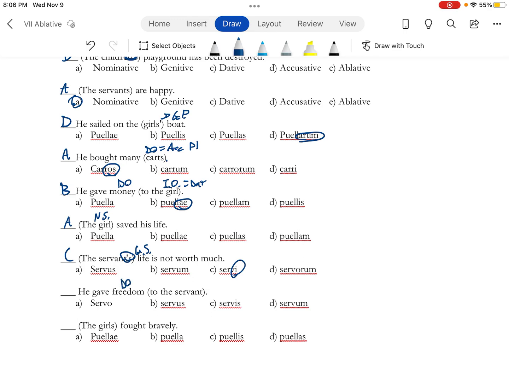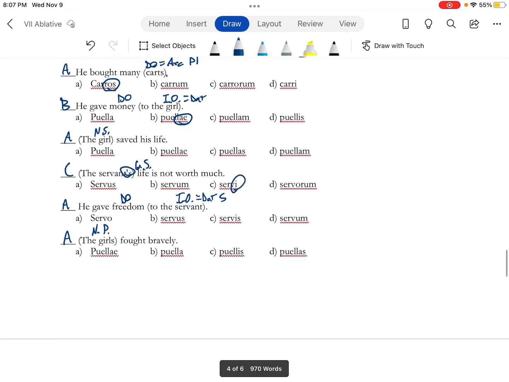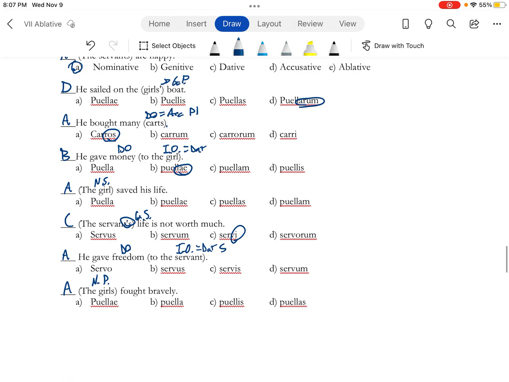He gave freedom, direct object, to the servant. It's what's receiving the direct object, which equals dative, and it's singular. The dative singular ending is O, so our answer is going to be A. The girls fought bravely. So subject, so nominative and plural. The normal plural ending for first declension is AE, so you're going to want A on that one. Okay, so there you go.